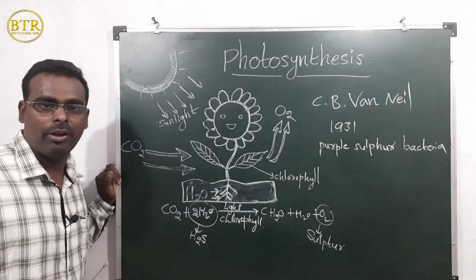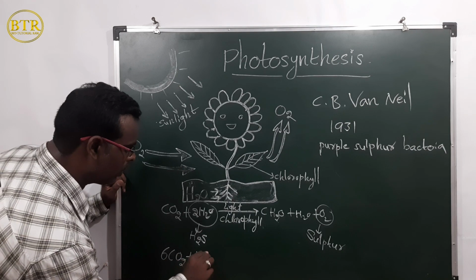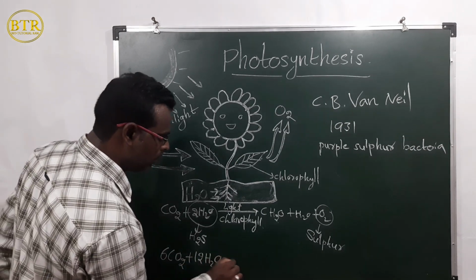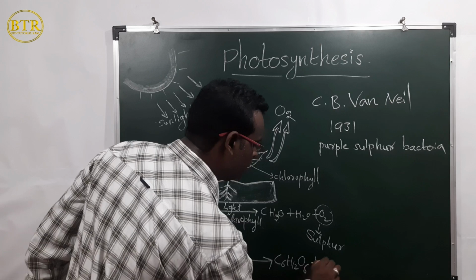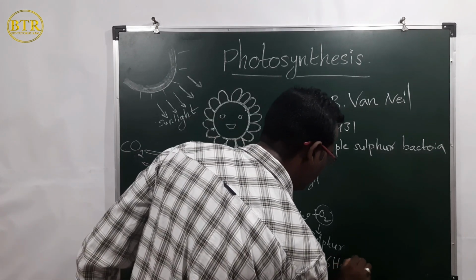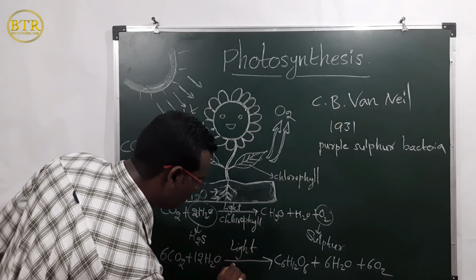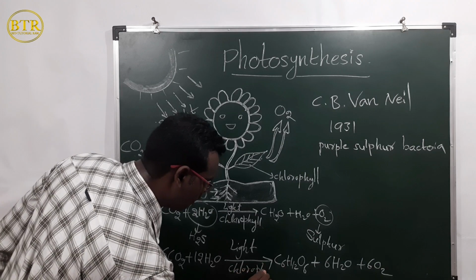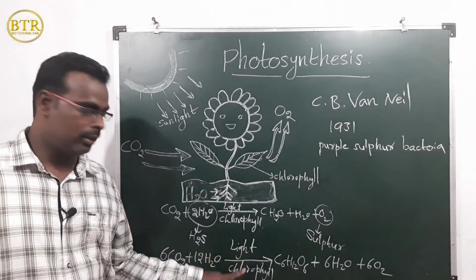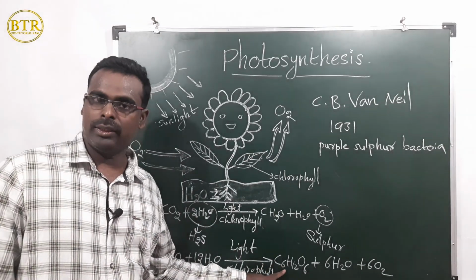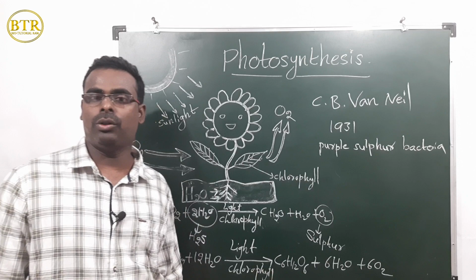Now I am going to write the modified equation: 6CO2 plus 12H2O, in the presence of light and chlorophyll, gives C6H12O6 plus 6H2O plus 6O2. The glucose molecule has the formula C6H12O6. This is the balanced equation of photosynthesis.